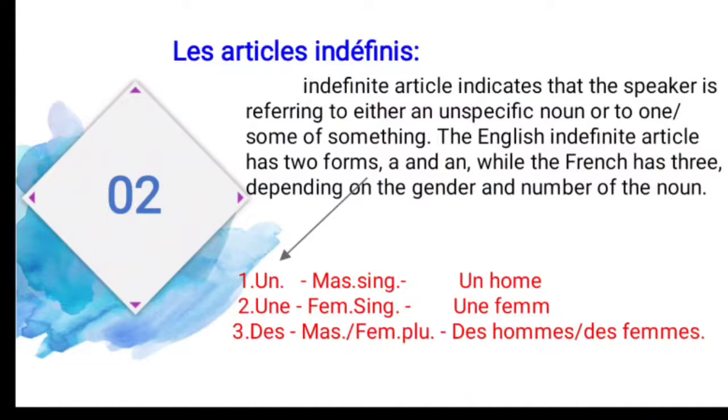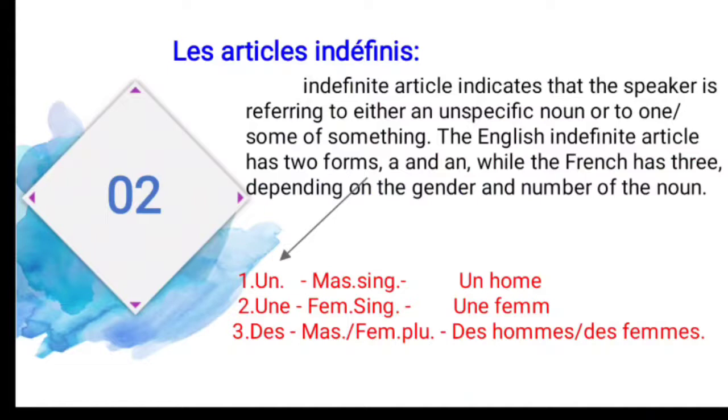See the definition for this. Indefinite article indicates that the speaker is referring to an unspecific noun. So an unspecific noun, it's a countable or uncountable noun. So nouns are one or two, some, or something. And the English indefinite article has two forms, a and an. In French it has three, depending upon the gender and the number of the noun. Gender means masculine and feminine, and the number of the noun means singular and plural.